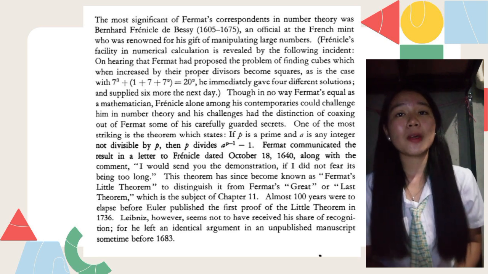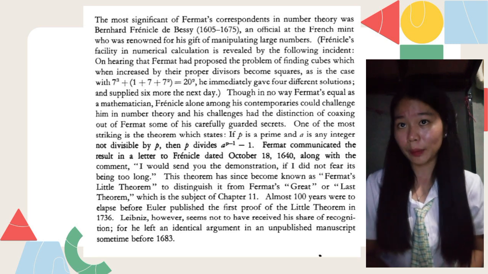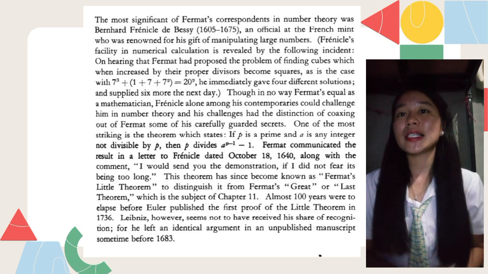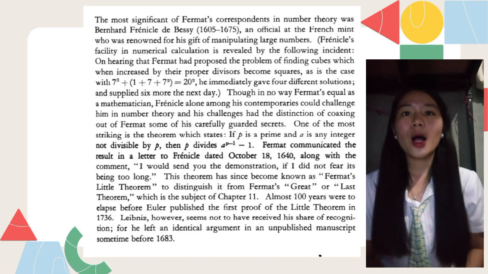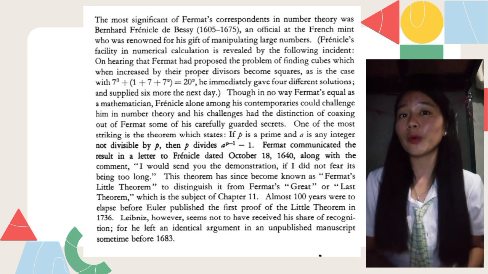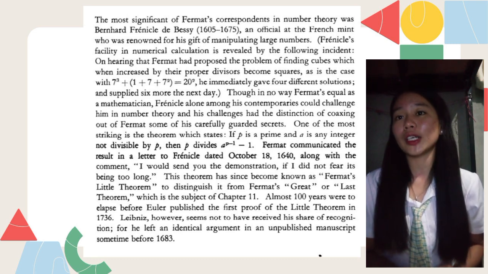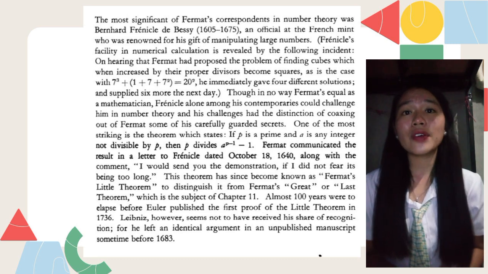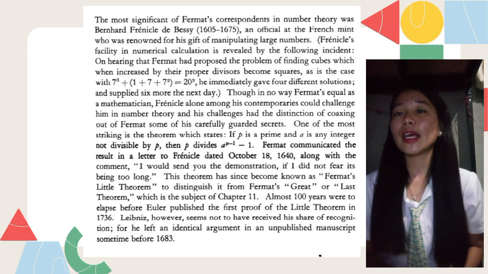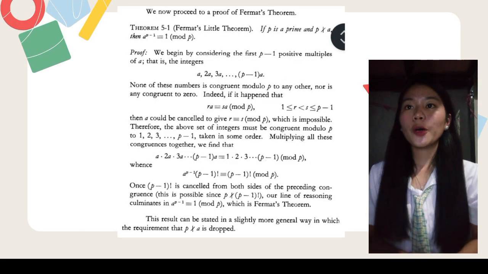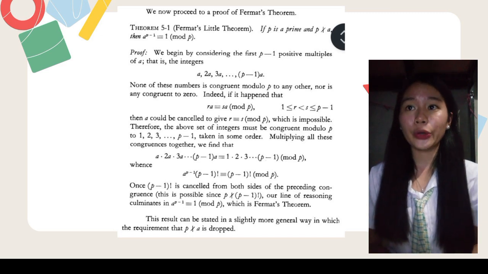This theorem has since become known as Fermat's little theorem, distinguished from Fermat's great or last theorem, which is the subject of chapter 11. Almost 100 years were to elapse before Euler published the first proof of the little theorem in 1736. Leibniz, however, seems not to have received his share of recognition, for he left an identical argument in an unpublished manuscript sometime before 1683. We now proceed to a proof of Fermat's theorem.